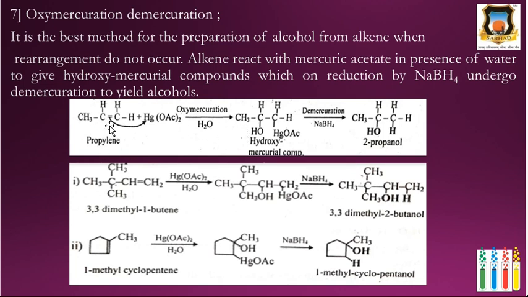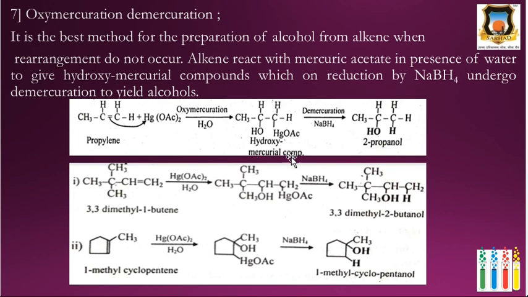Then this HgOAc adds across the carbon-carbon double bond according to Markovnikov's rule. So charge on mercury is positive and charge on OH group is negative. Therefore, OH attaches itself to the second carbon and HgOAc attaches itself to the first carbon.